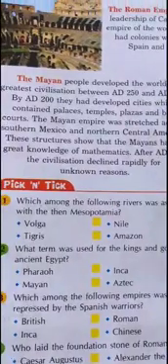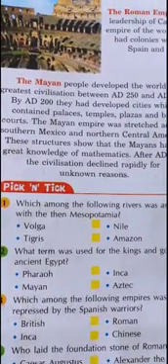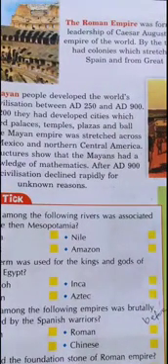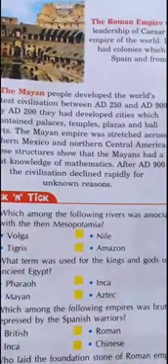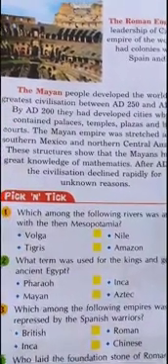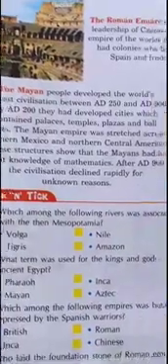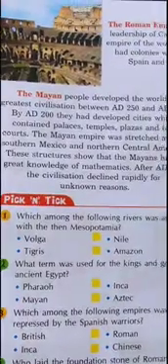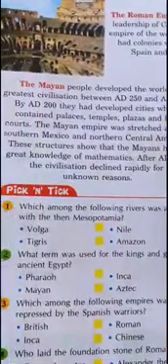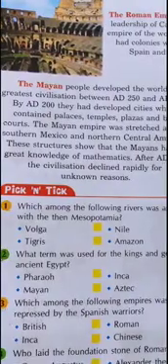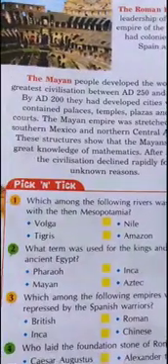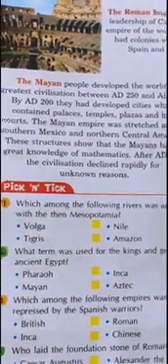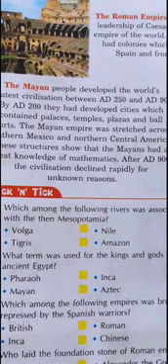And the next is the Mayan. The Mayan people developed the world's greatest civilization between AD 250 and AD 900. By AD 200, they had developed cities which contained palaces, temples, plazas and ball courts. The Mayan Empire was stretched across southern Mexico and northern Central America. These structures show that the Mayans had a great knowledge of mathematics. After AD 900, the civilization declined rapidly for unknown reasons.